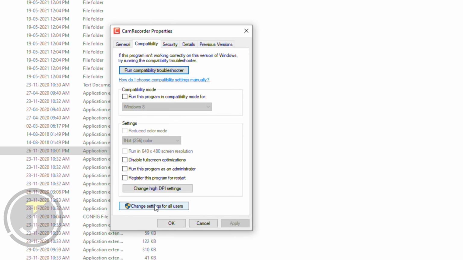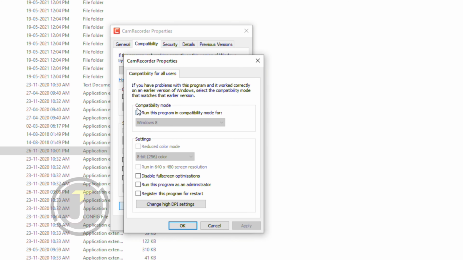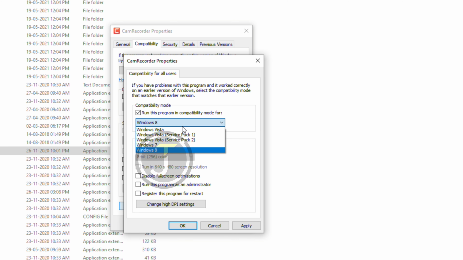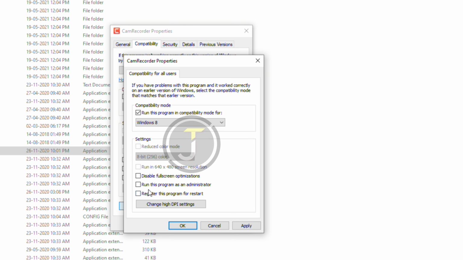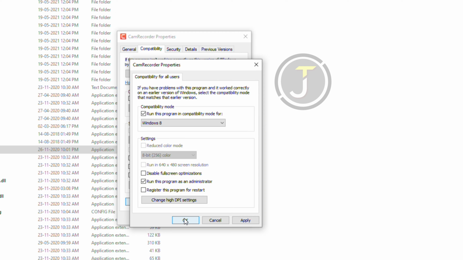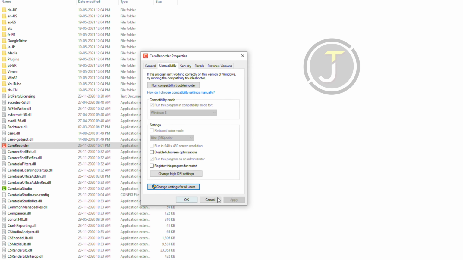Now click on change settings for all users, and what you want to do is check this: run this program in compatibility mode for Windows 8. The last step is to check run this program as an administrator. This one is very important, okay? This is going to solve the problem, and click OK.